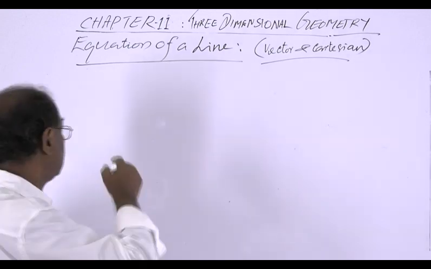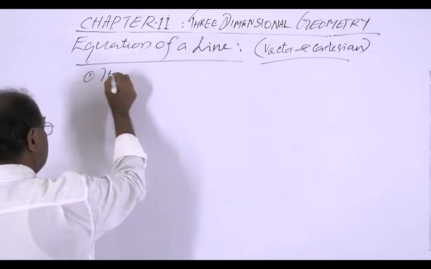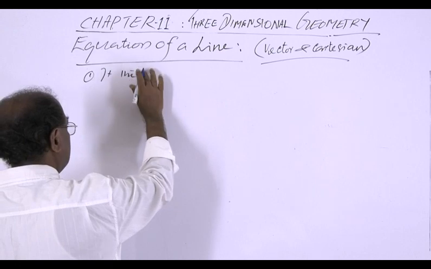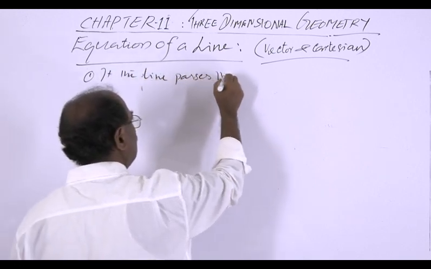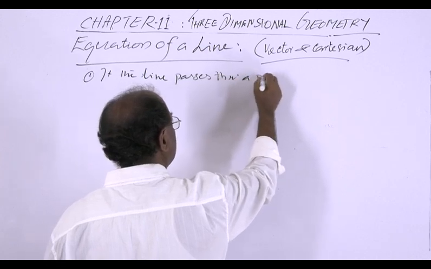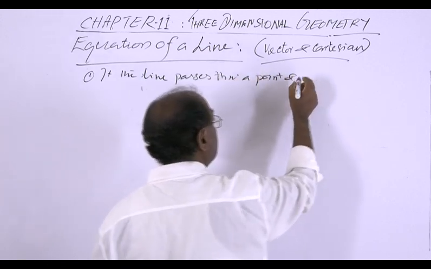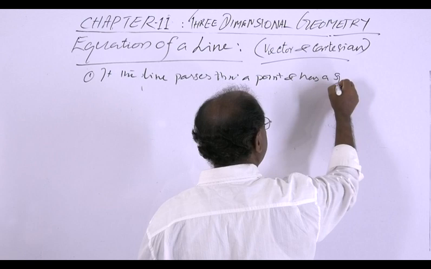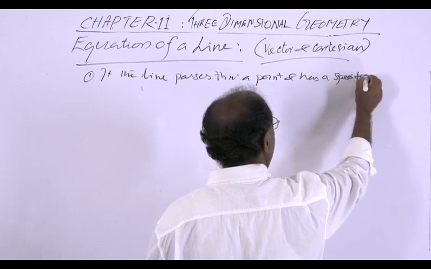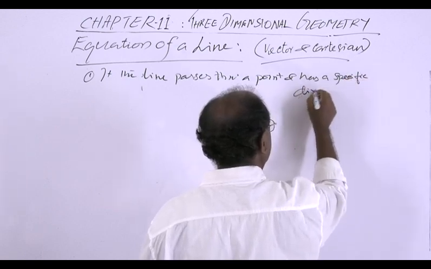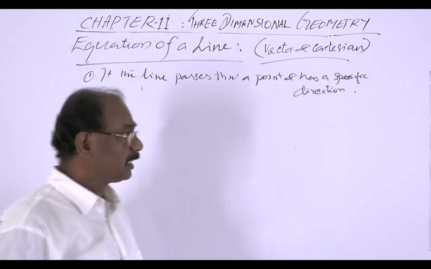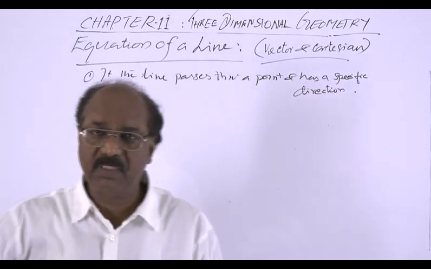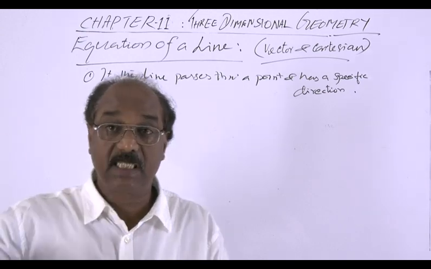One, if the line passes through a point and has a specific direction, it will be unique. There is not only one line passing through a fixed point and having certain specific direction.